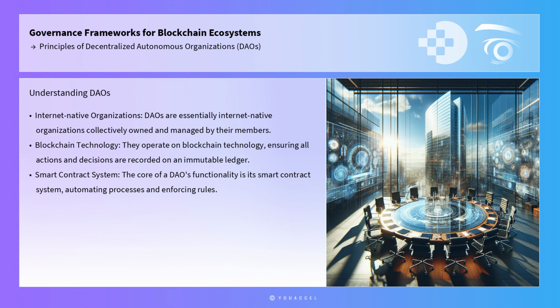DAOs are essentially internet-native organizations collectively owned and managed by their members. They operate on blockchain technology, which ensures that all actions and decisions are recorded on an immutable ledger, promoting transparency and accountability. The core of a DAO's functionality is its smart contract system, which automates processes and enforces rules without the need for human intervention. This automation reduces the potential for human error and bias, creating a more objective governance framework.